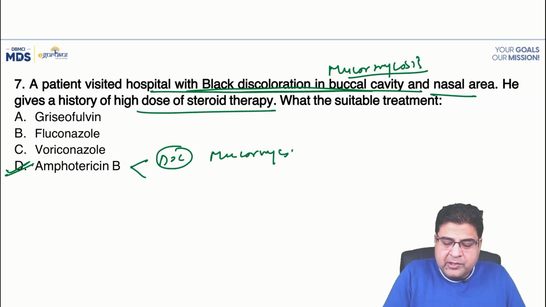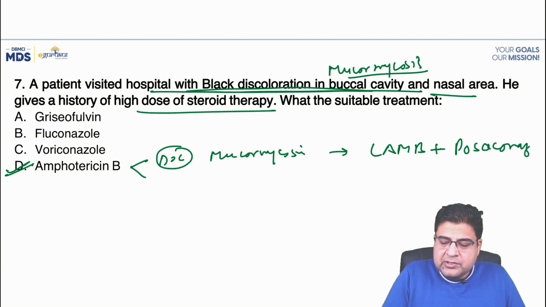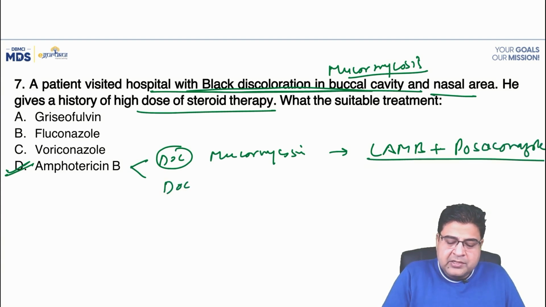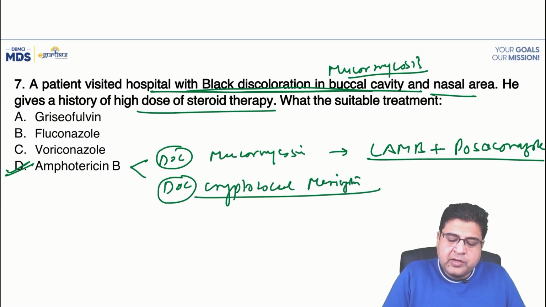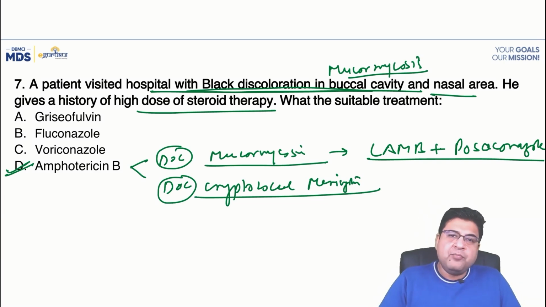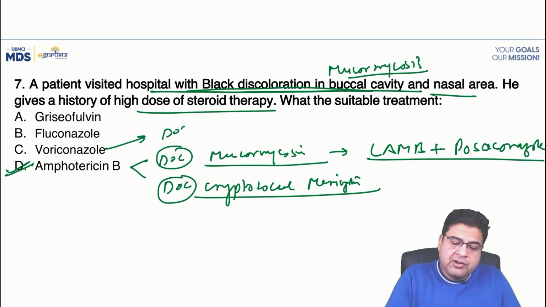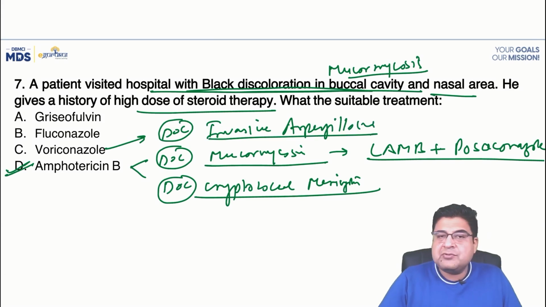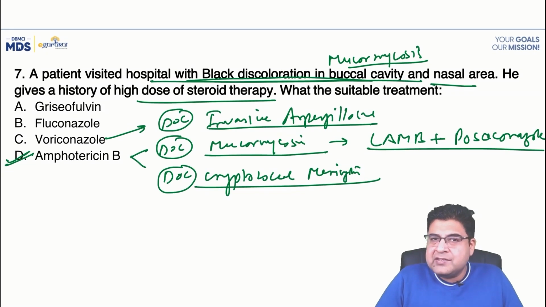For mucormycosis, this is not given alone. Liposomal amphotericin B is always given with posaconazole. It is also the drug of choice for cryptococcal meningitis. So cryptococcal meningitis and mucormycosis are two very important indications of liposomal amphotericin B. Voriconazole is the drug of choice for invasive aspergillosis. So question number 7, the answer is D.